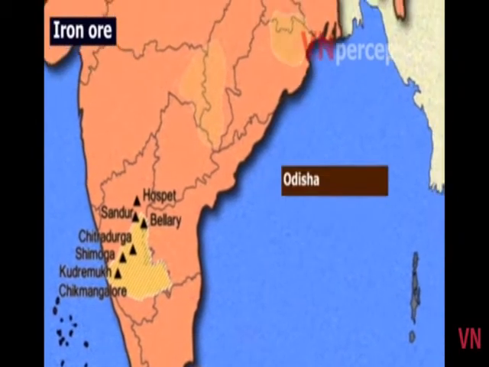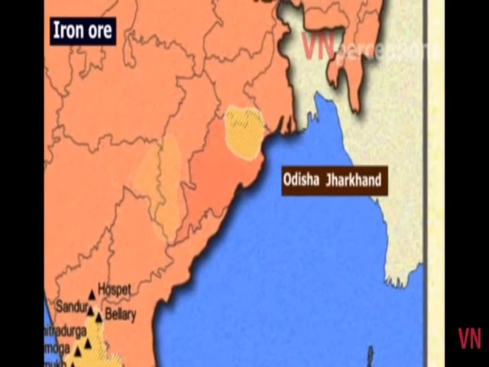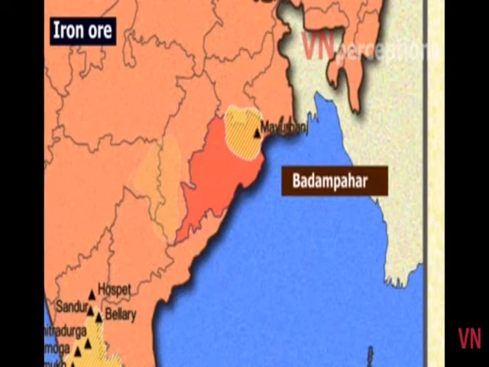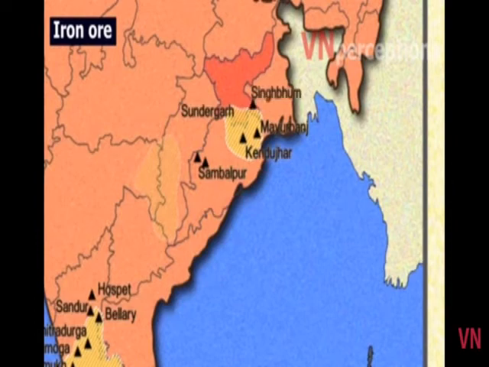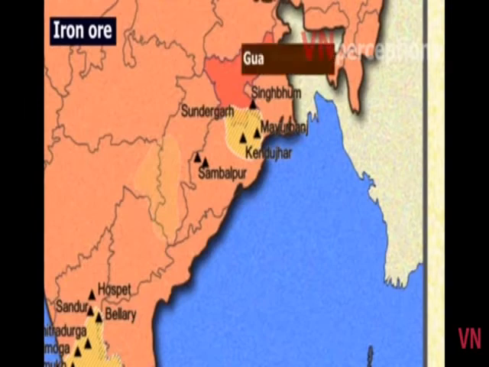Coming to Odisha Jharkhand belt. In Odisha, high-grade hematite ore is found in Badampahar mines in Mayurbhanj district. Then it is Kendujhar district, also known as Keonjhar district. Then it is Sambalpur and Sundargarh. In the state of Jharkhand, iron ore is found in Singhbhum district. In Singhbhum, it is mined in Goa and Noamundi. Then it is Palamau district.